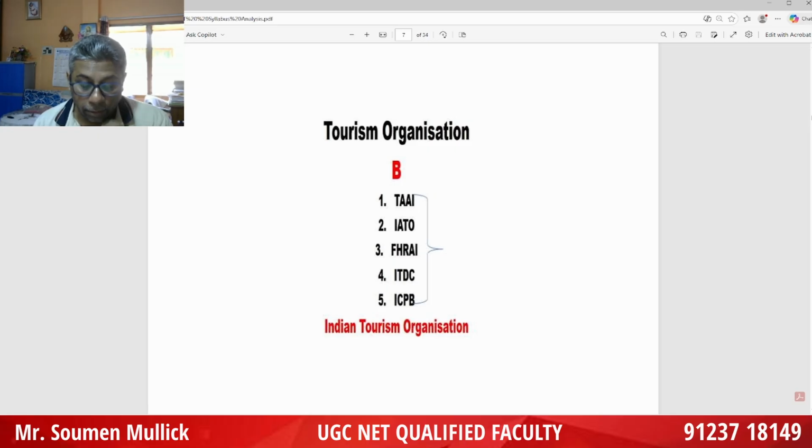Next you have to remember the National Tourism Organization. Next important ICPB, Indian Convention Promotion Bureau from 1988. Main MD or Chief Executive Officer you have to remember. Tour Convention India Conclave was successfully held from 29 to 31 August 2019 at Kochi.